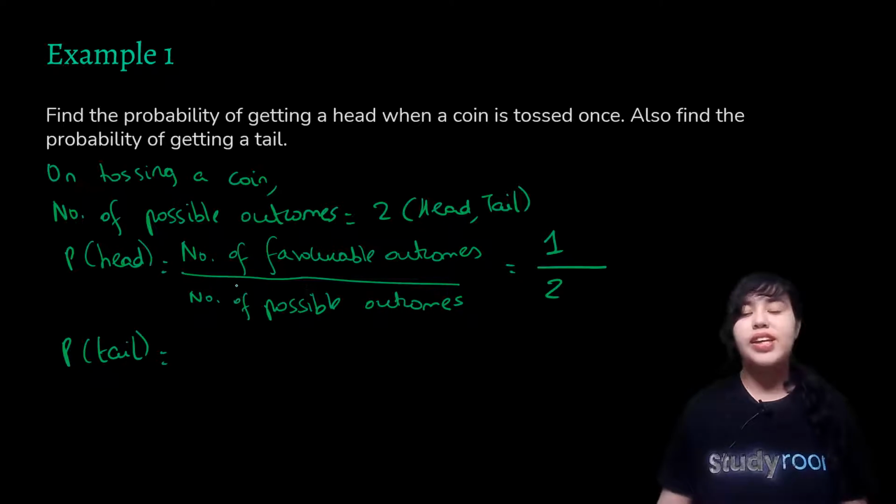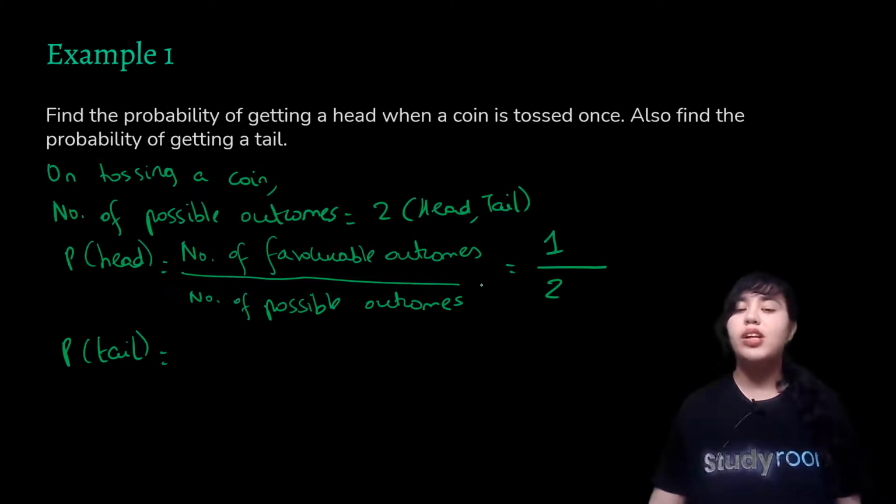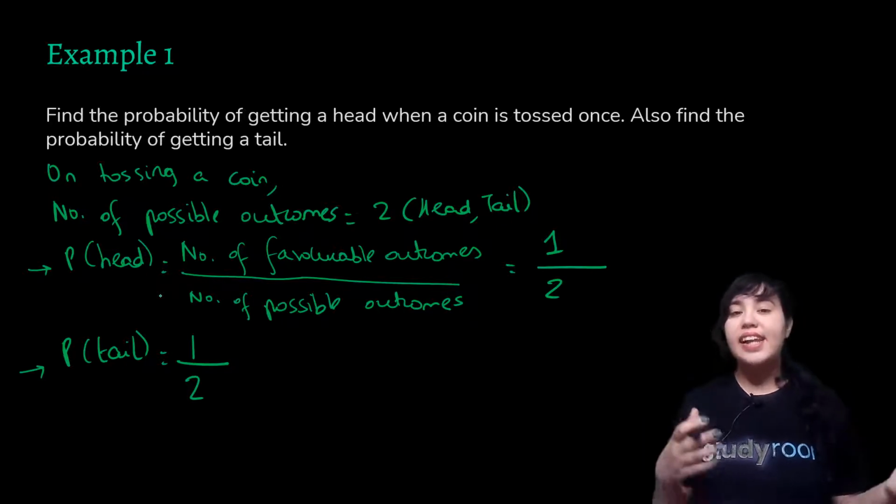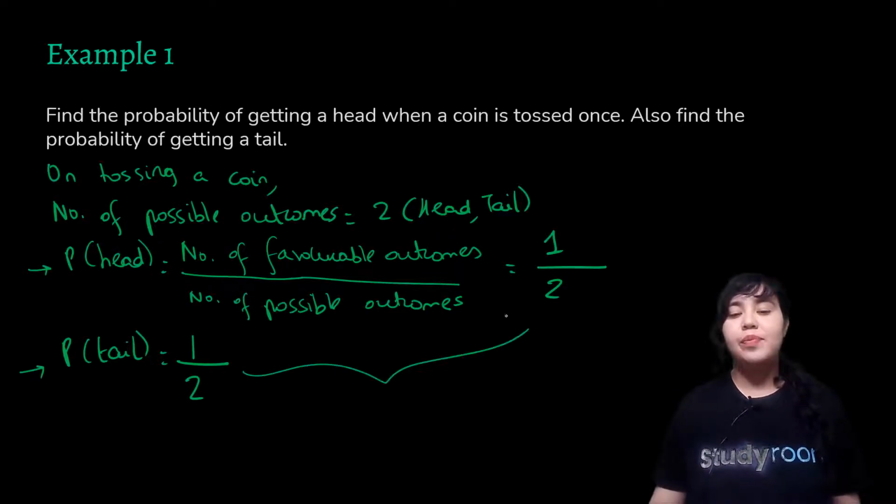Then similarly, you can find the probability of getting a tail. Use the same formula here: number of favorable outcomes to getting a tail upon number of possible outcomes. You would notice that getting a tail also will be only 1 in number, and the number of possible outcomes would be 2. So here we see that the probability of getting a head and tail is the same. That's why we say that when we toss a coin, the two events, getting a head and getting a tail, are equally likely.